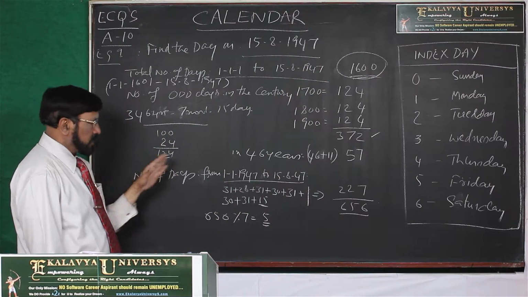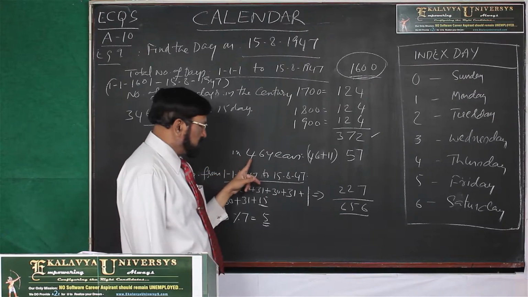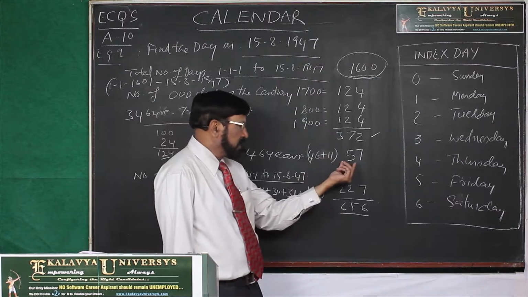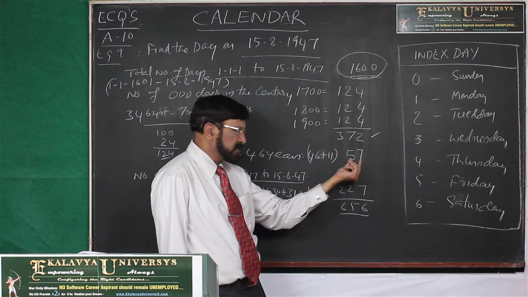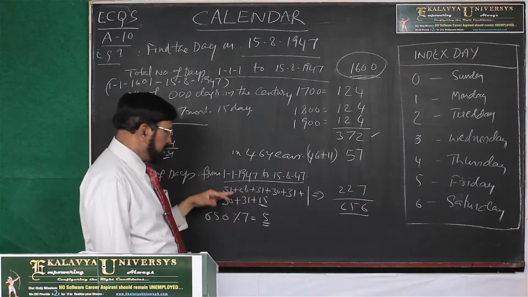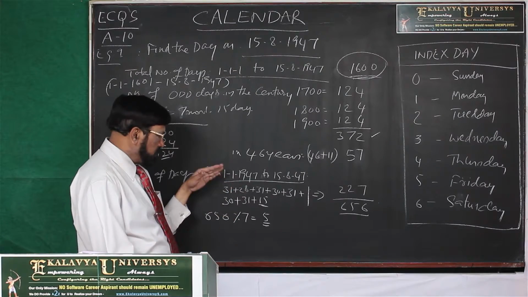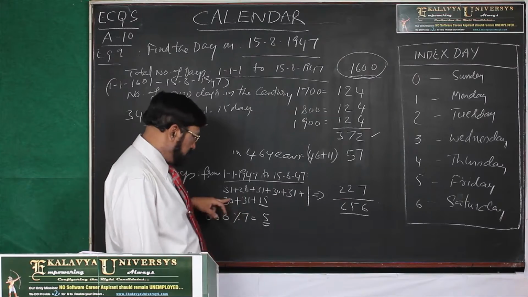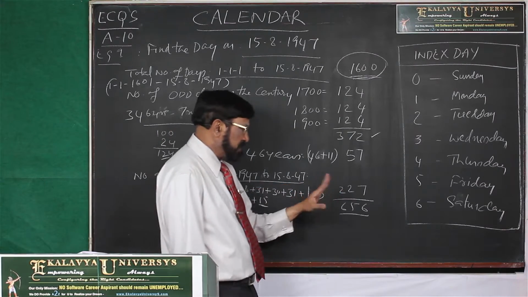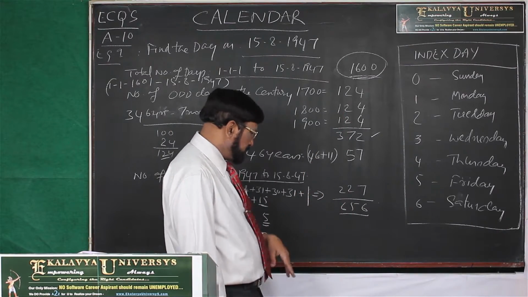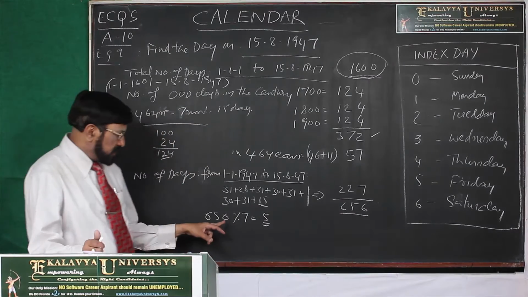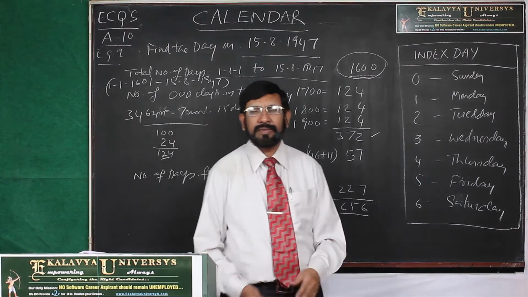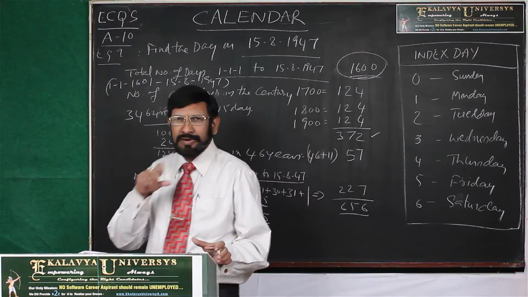In 46 years also we can find the odd days: 46 plus 11, 57. Thereafter, in the current year, from 1/1/1947 we calculate like this: 227. We find the sum, 656. Then we do the remainder division. Then 5. 5 represents Friday. In this manner, we have to calculate.